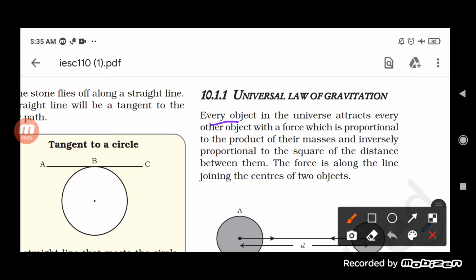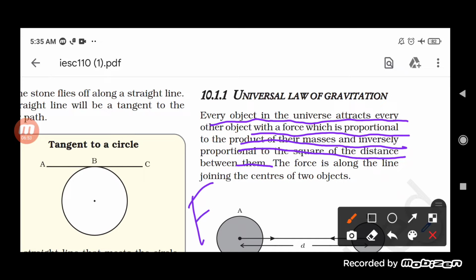Every object in the universe attracts every other object with a force which is proportional to the product of their masses and inversely proportional to the square of the distance between them. Okay, so here the force is directly proportional to the product of the masses and inversely proportional to the square of the distance between them.